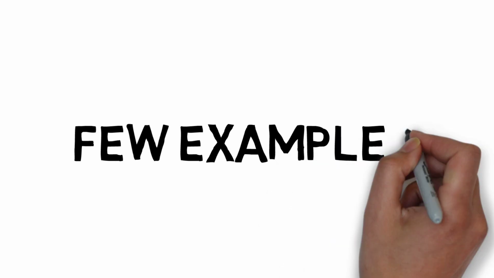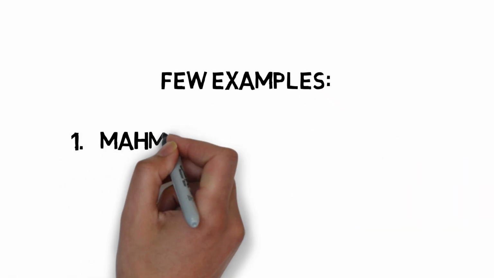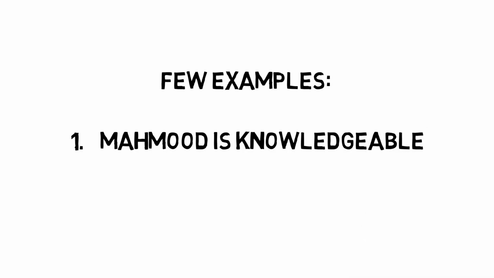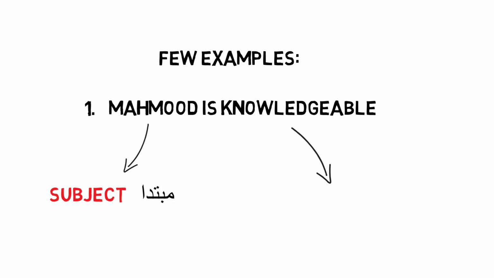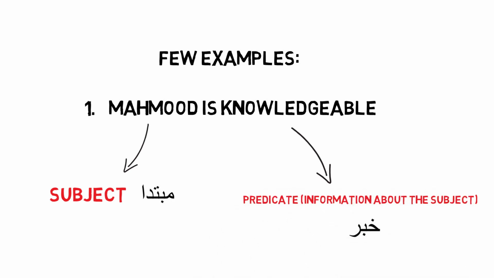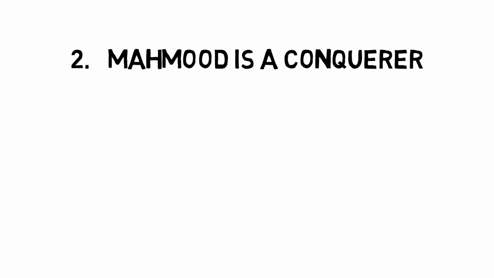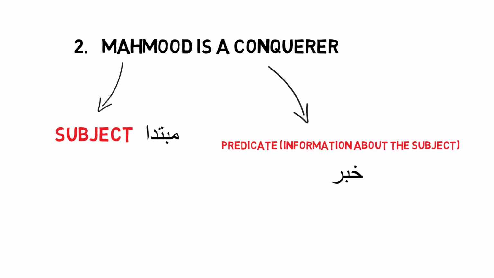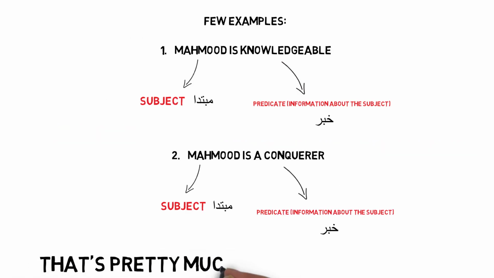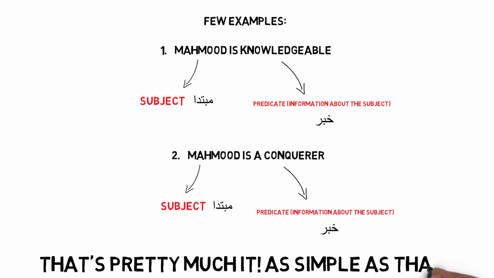Let's take a few more examples just to understand this concept. So let's just say we're talking about Mahmoud this time. So Mahmoud is the subject, who you're talking about, and any information you give about Mahmoud becomes the khabar. So we can say Mahmoud is knowledgeable. So Mahmoud is mubtada, is knowledgeable, is khabar. If we said Mahmoud is a conqueror, Mahmoud would be the subject and the information we're giving will be the khabar. That in a nutshell is lesson number 1. What is a mubtada in the Arabic language and what is a khabar is as simple as that.